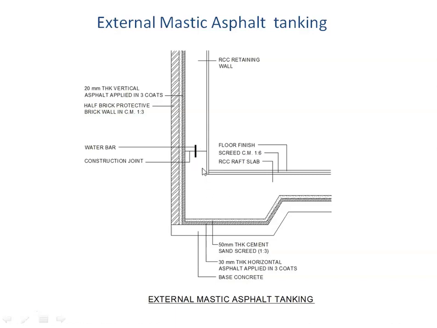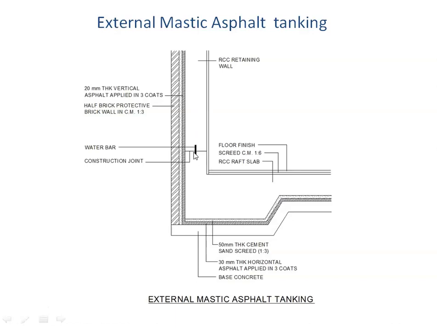That is part of the wall. It is constructed along with the raft. And then inside this, the water bar is provided in the raft while it is being cast, and part of it is left out. Once this is done, the formwork is erected, and then the concrete is cast in this part. So this water bar is now positioned both in the retaining wall as well as the raft.